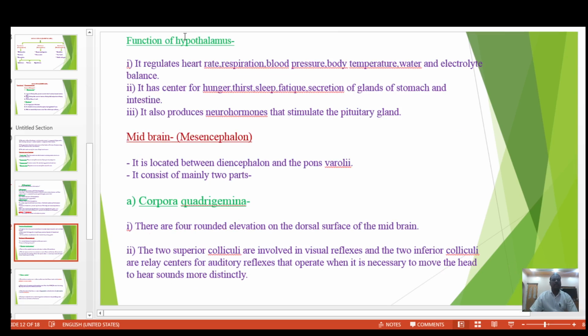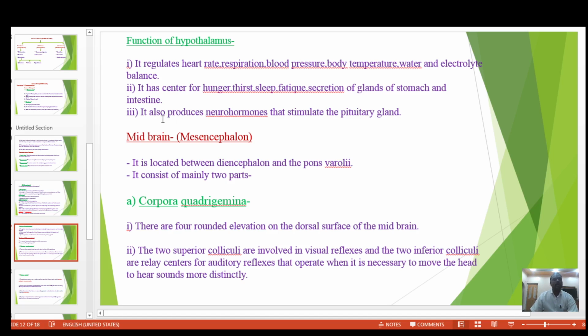Function of hypothalamus: it regulates heart rate, respiration, blood pressure, body temperature, water and electrolyte balance. Second, it has centers for hunger, thirst, sleep, fatigue, and secretion of glands of stomach and intestine. And third, it also produces neurohormones that stimulate the pituitary gland.